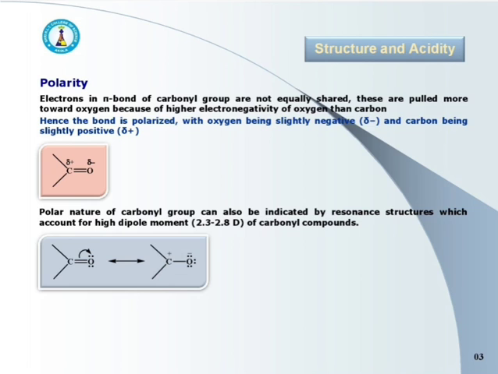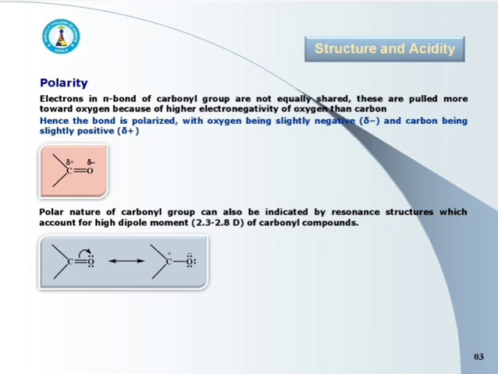Oxygen becomes slightly electron rich while carbon becomes somewhat electron deficient. Here, polar structure of carbonyl group is given. See the pictures.